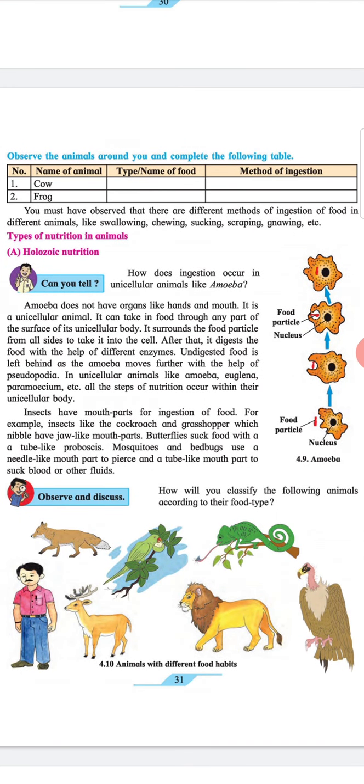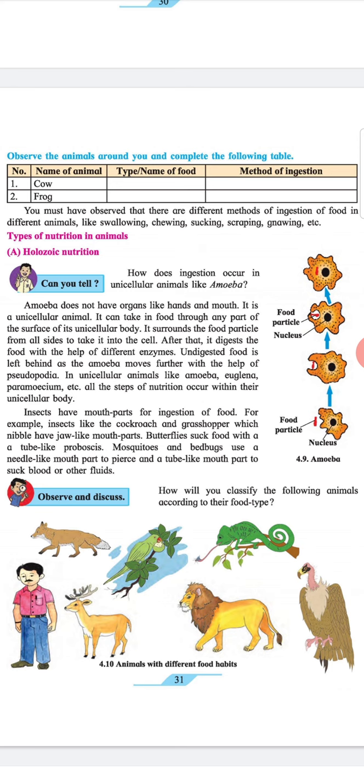A. Holozoic nutrition. Can you tell? How does ingestion occur in unicellular animals like amoeba? Amoeba does not have an organ like hands and mouth. It is a unicellular animal. It can take in food through any part of the surface of its unicellular body. It surrounds the food particle from all sides to take it into the cell. After that, it digests the food with the help of different enzymes.